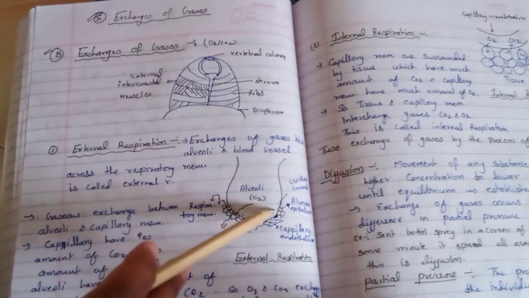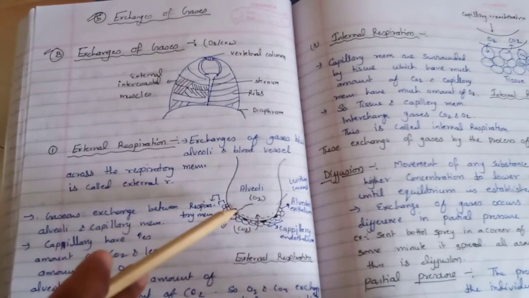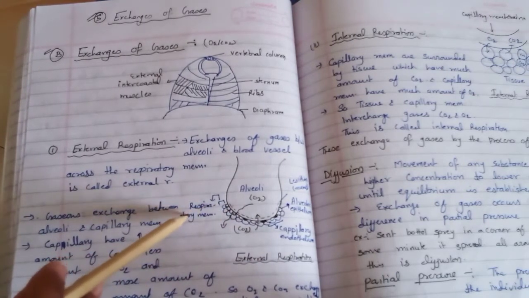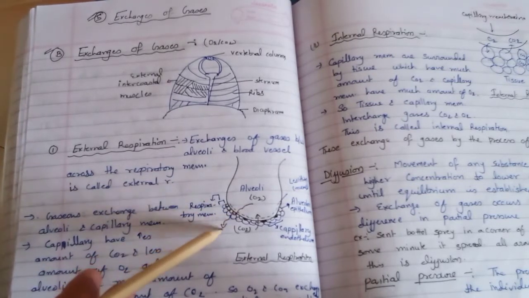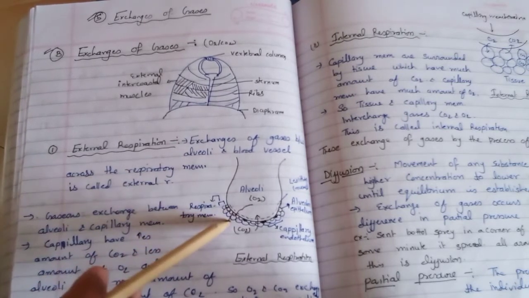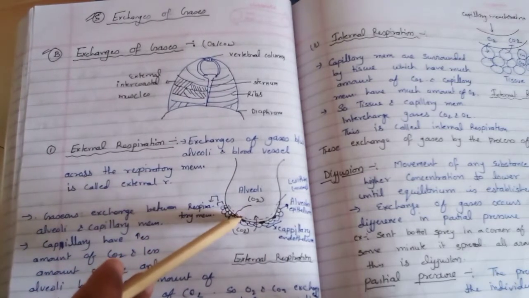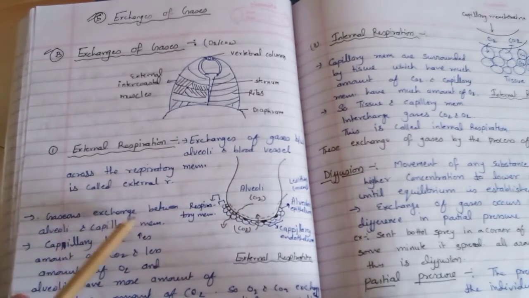They both, the alveolar epithelium and the capillary endothelium, are commonly called the respiratory membrane. The exchange of O2 and CO2 is done through the respiratory membrane. This is only permeable to the gases, not to the blood. So the gases are exchanged between the alveoli and the capillary membrane.